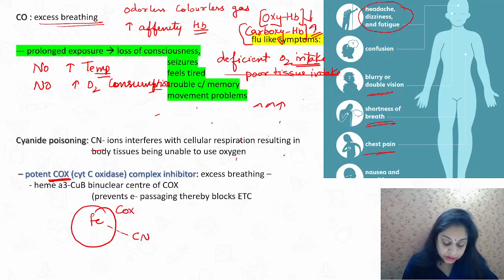Cyanide binds to it, thereby inhibiting the potent COX, which results in excess breathing, and prevents the electron passage, thereby blocking the electron transport chain, right. This is what happens. Fatal dose can be as low as 1.5 milligram per kg body weight. This is the fatal dose.